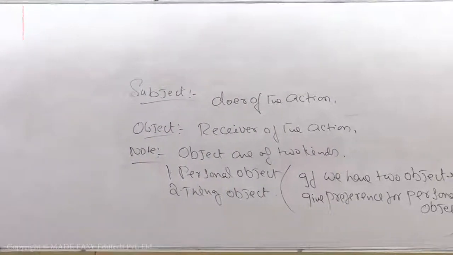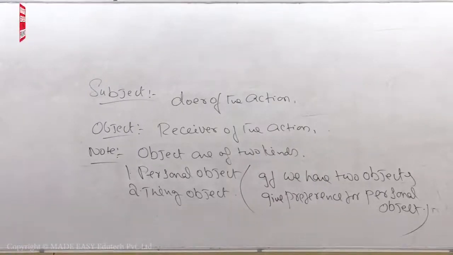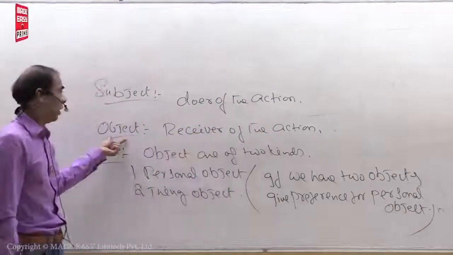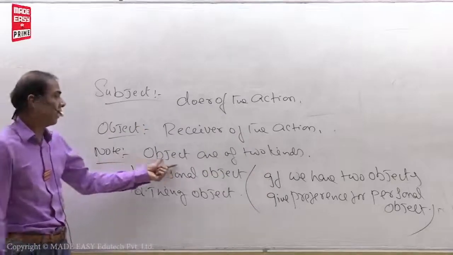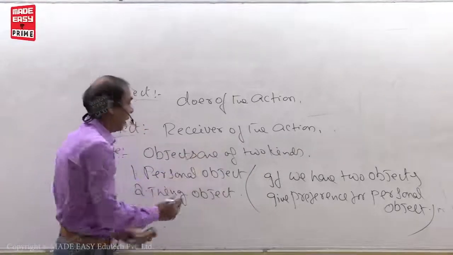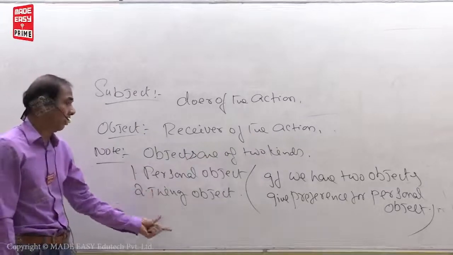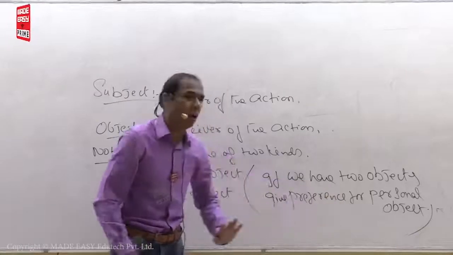See, what is subject? Doer of the action. What is object? Receiver of the action. Note, objects are of two kinds. One, personal object, two, thing object. If we have two objects, give preference for personal object.